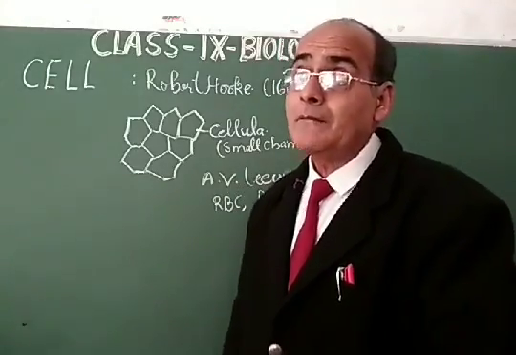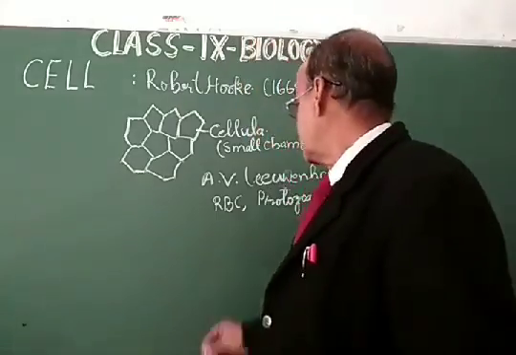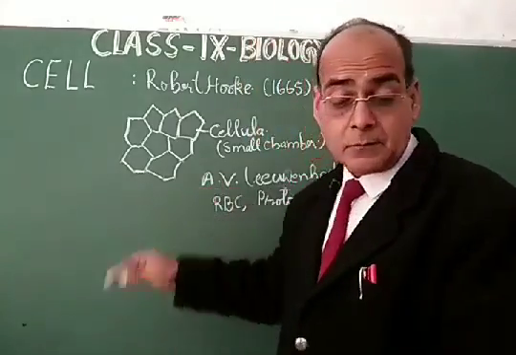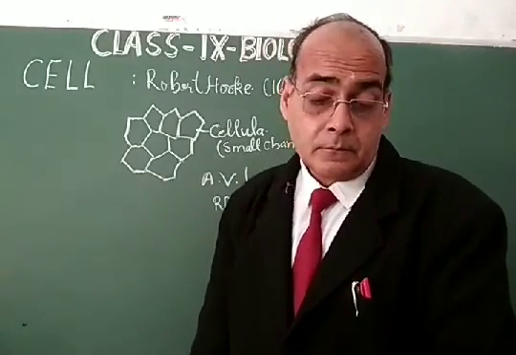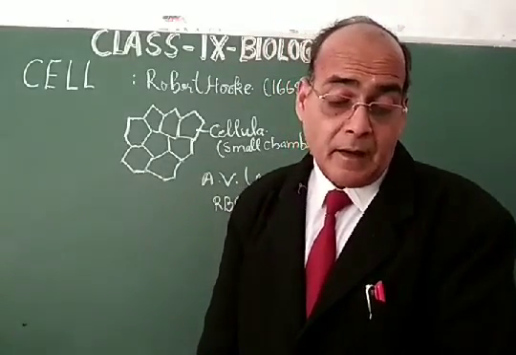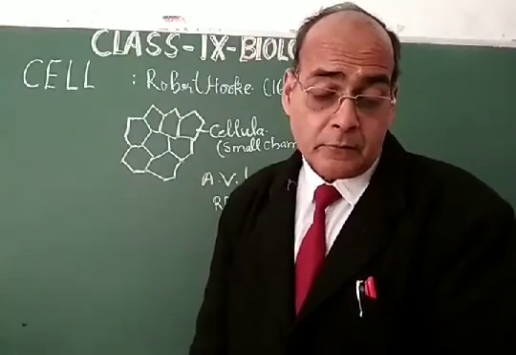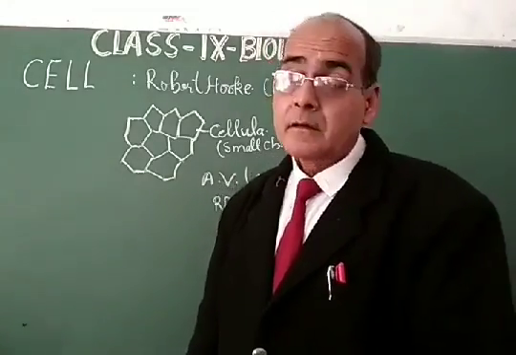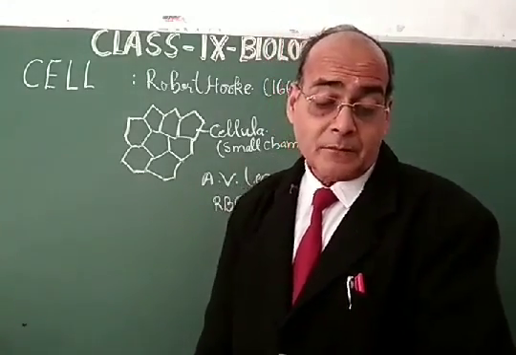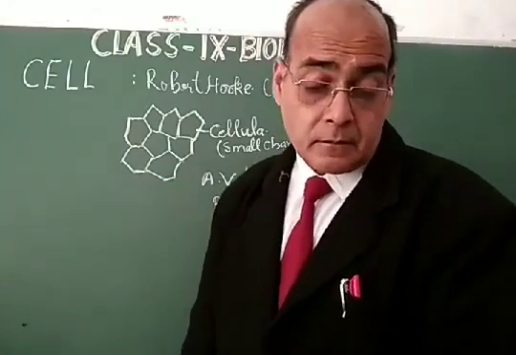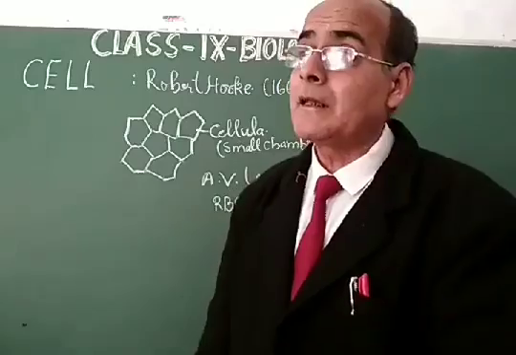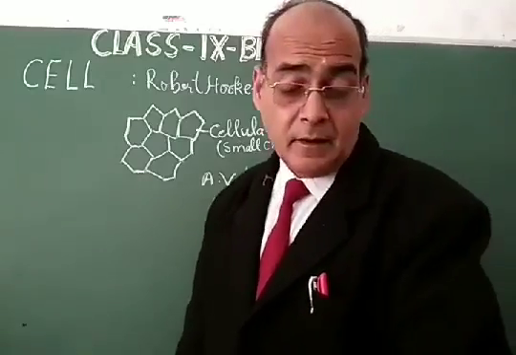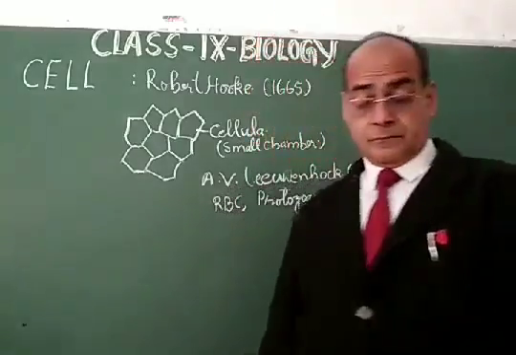In 1839, protoplasm was discovered. The scientists who discovered the protoplasm were Purkinje and Hartwig. The mass of the protoplasm was completely discovered in 1892.